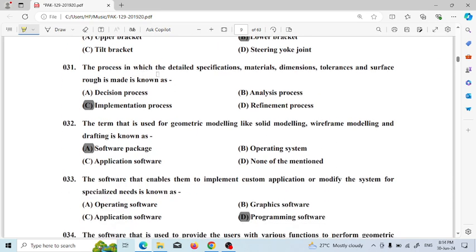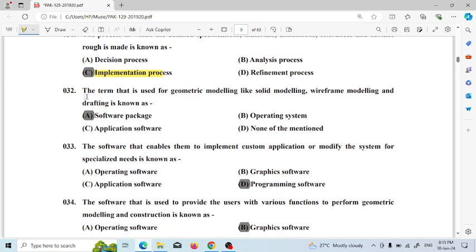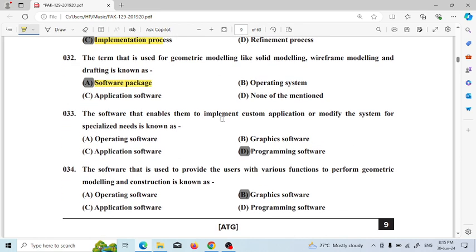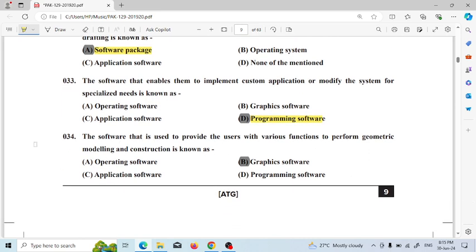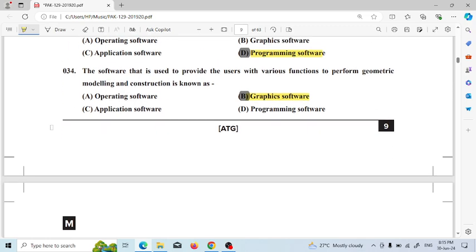Next question: the process in which the detailed specification, material, dimension, tolerance, and surface roughness are made known is the implementation process. Next question: the term used for geometric modeling like solid modeling, wireframe modeling, and drafting is known as software package. Next, the software that enables them to implement custom applications or modify the system for specialized needs is known as programming software. Next, the software used to provide the user with various functions to perform geometrical modeling and construction is known as graphics software.